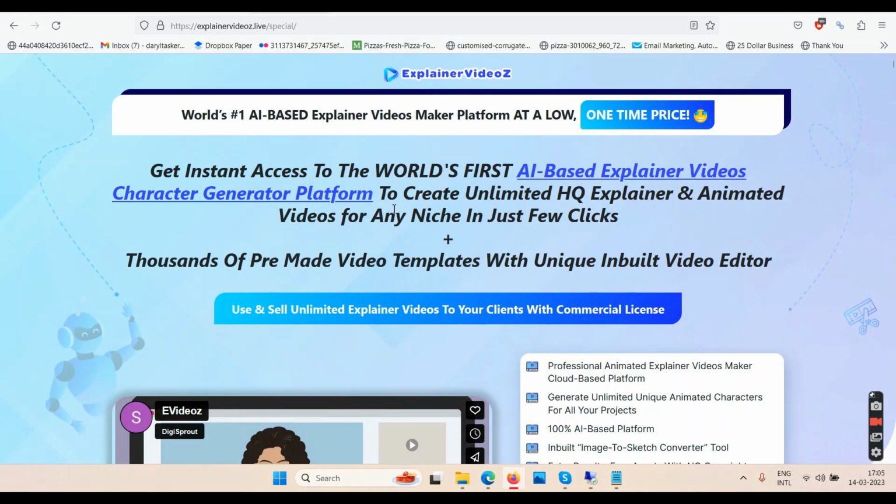Okay, and it says on the sales page, world's AI-based explainer videos maker platform at a low one-time price. Get instant access to the world's first AI-based explainer videos character generator platform to create unlimited HQ explainer and animated videos for any niche in just a few clicks, plus thousands of pre-made video templates with unique inbuilt video editor. Use and sell unlimited explainer videos to your clients with commercial license.